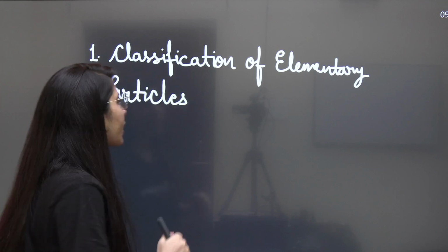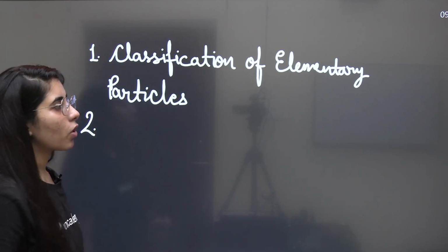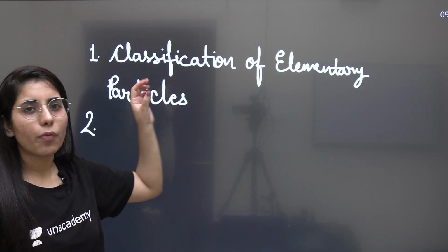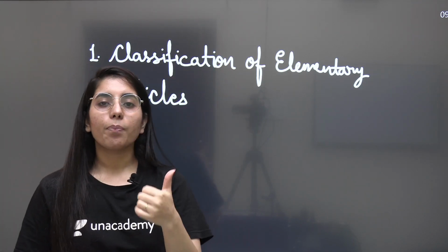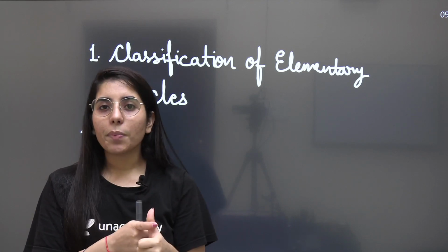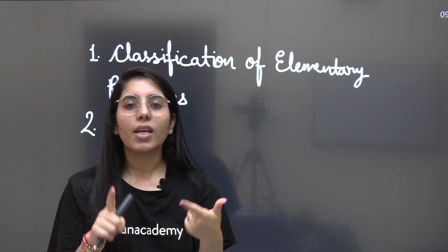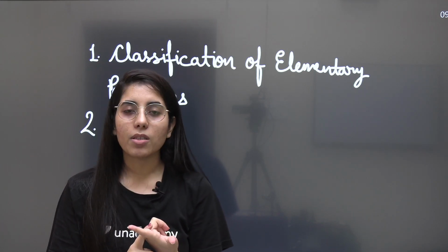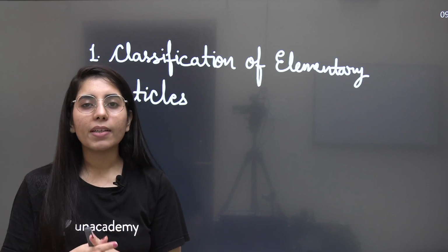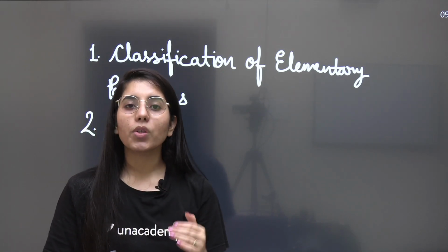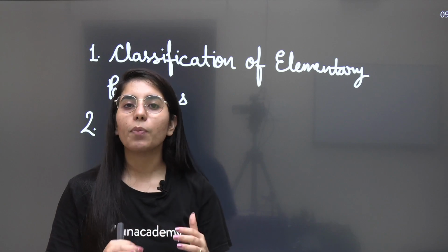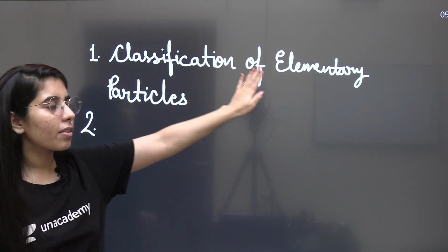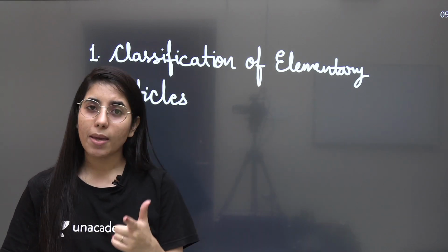Clear? Now, the second thing you need to work on is the conservation laws, which you can include here after knowing about the properties. For example, the charge conservation, the baryon number conservation, the lepton number conservation, the isospin conservation, the third component of isospin conservation, the strangeness number conservation, and all these ones. Clear? Because they will help you to know the type of interaction involved in a particular reaction given to you. So it becomes very important. We will consider it in this part itself. We are not going to note it down separately.